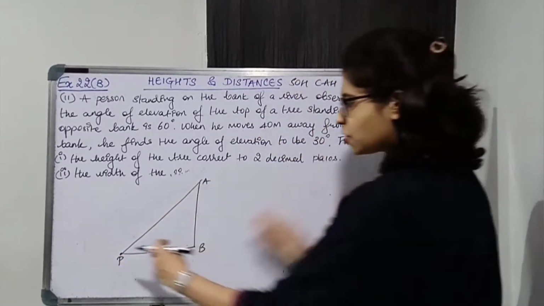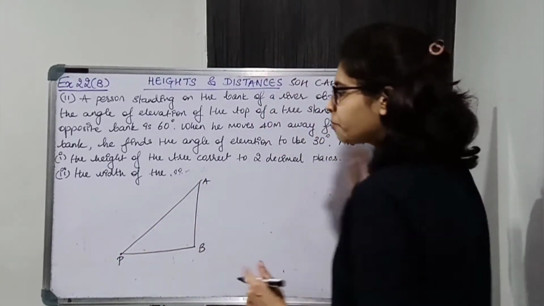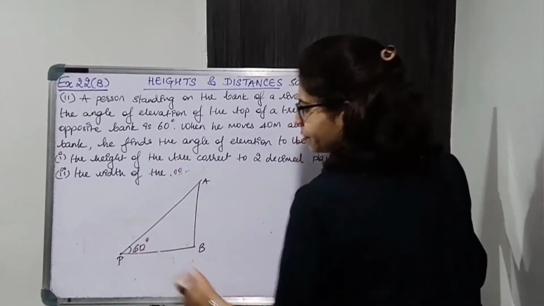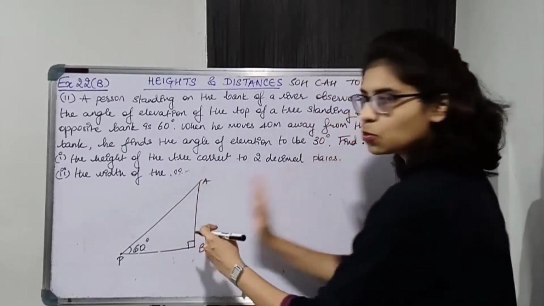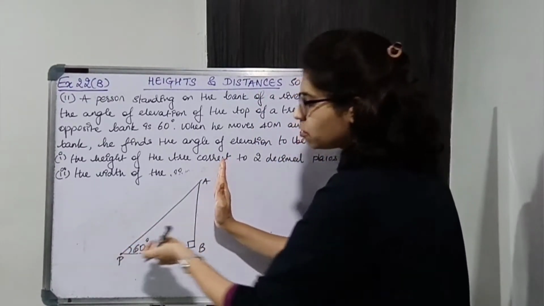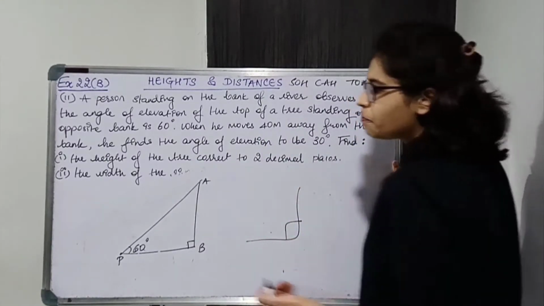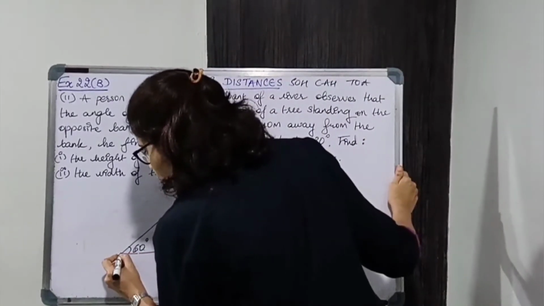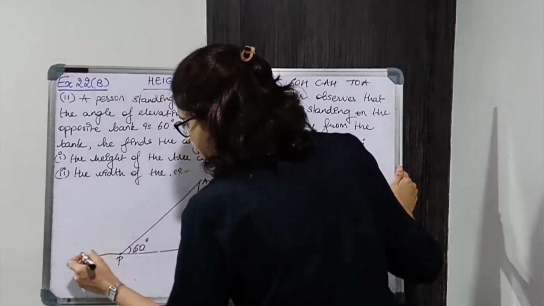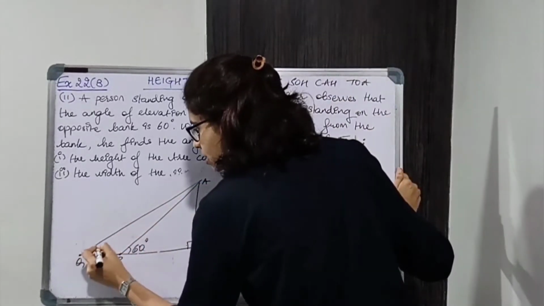Okay, there is river flowing in between. This is the tree, this is the person over here at this point. Angle of elevation initially is 60 degrees. ठीक है, obviously the tree is vertical, the river is like this. Okay, water surface is horizontal, so vertical and horizontal line के बीच का angle क्या होगा? 90 degree होगा. ठीक है, now he is moving backwards, he is moving away from the bank. Okay, at point Q, and now the angle of elevation of top of tree is 30 degrees.